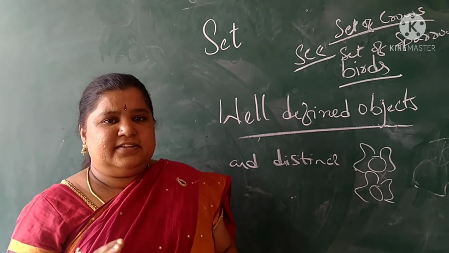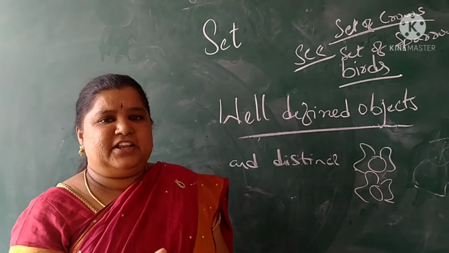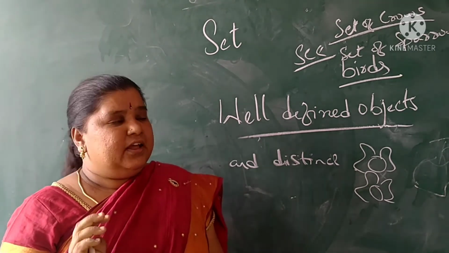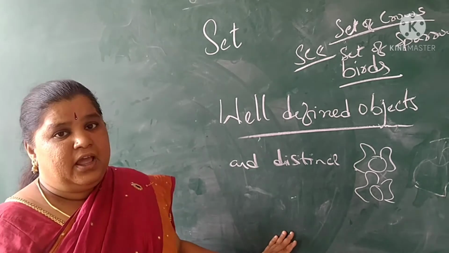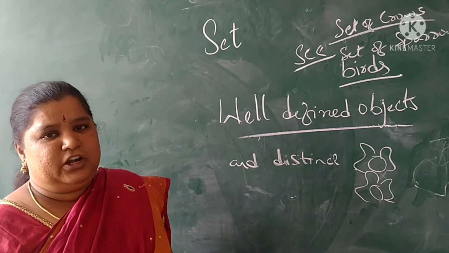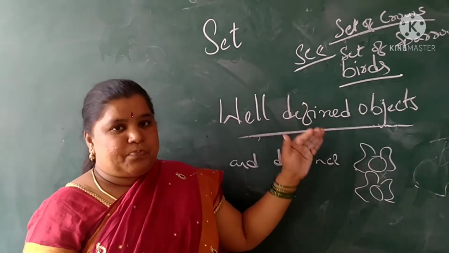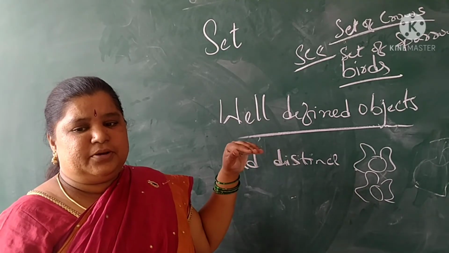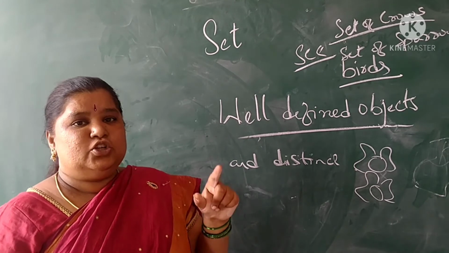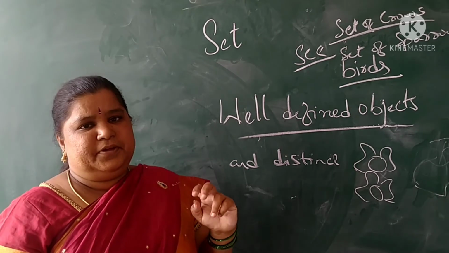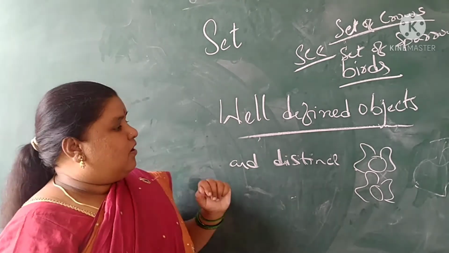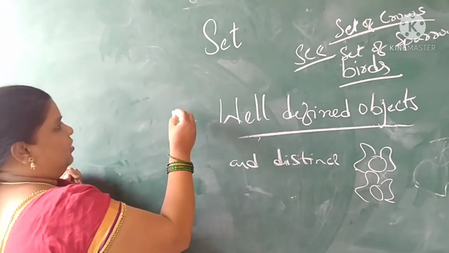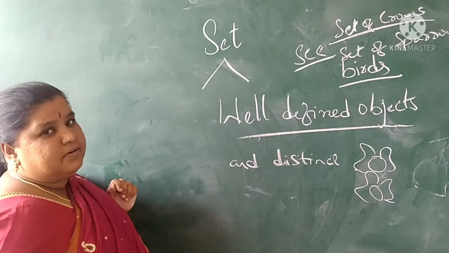Okay, children. In that way, a set is a collection of well defined and distinct objects. This is about the set. A set will be denoted by capital letters. Next, a set can be represented in two ways. First, in the roster form or listed form.